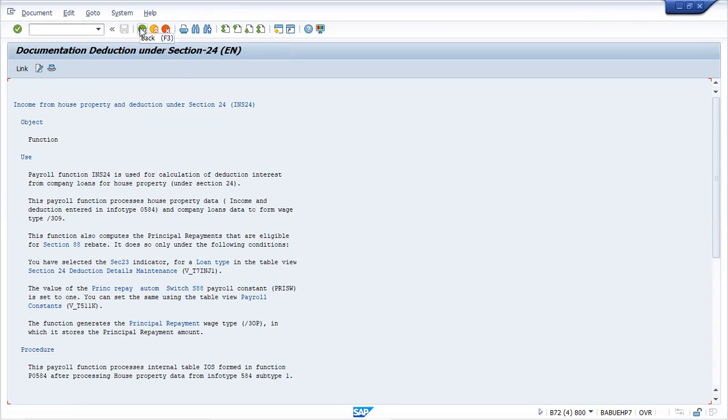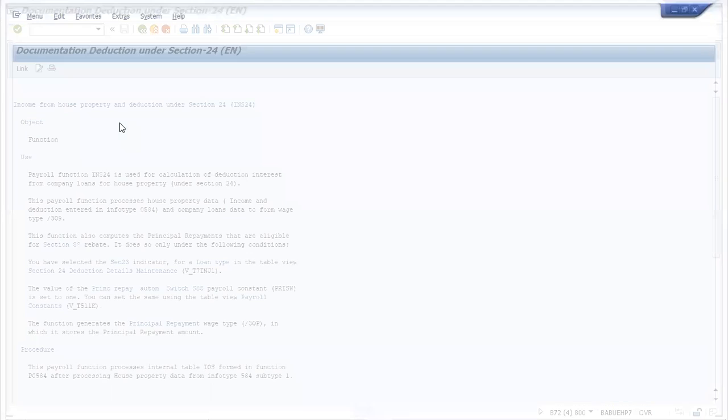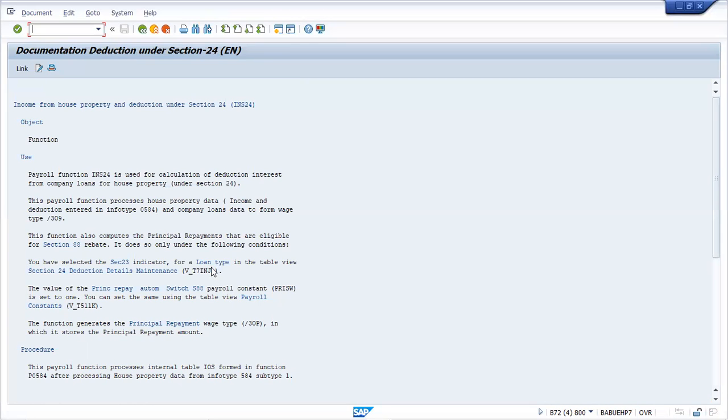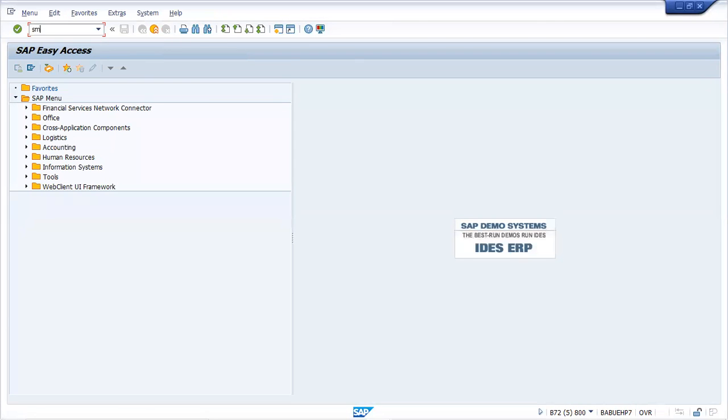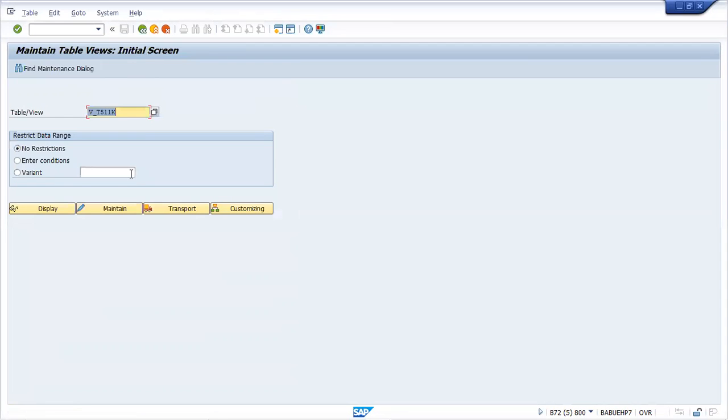B_T7INJ1. Just copy that B_T7INJ1. You can copy from here, Control Y and copy, and go to SM30. Maintain.